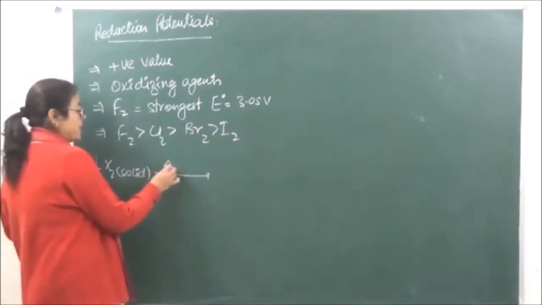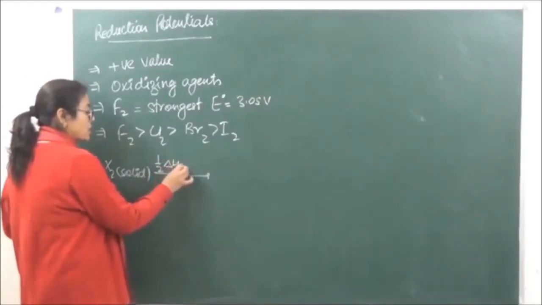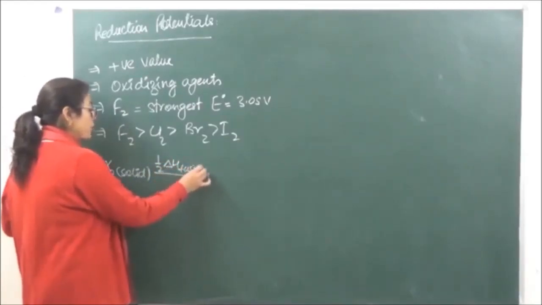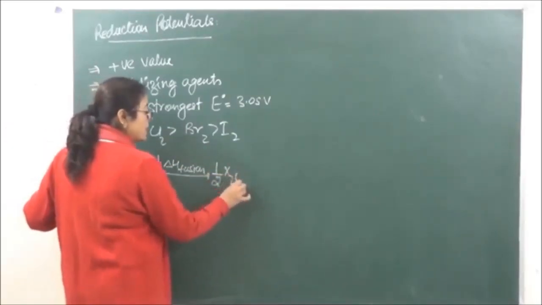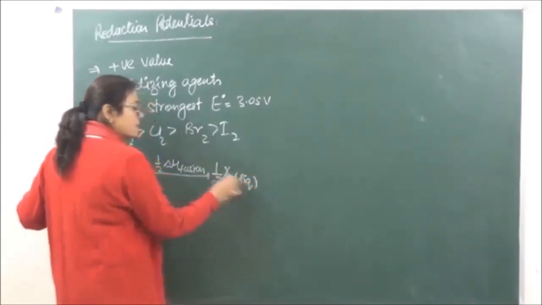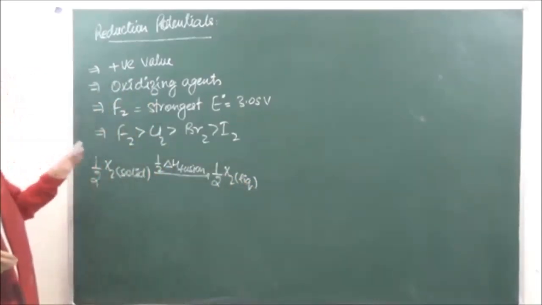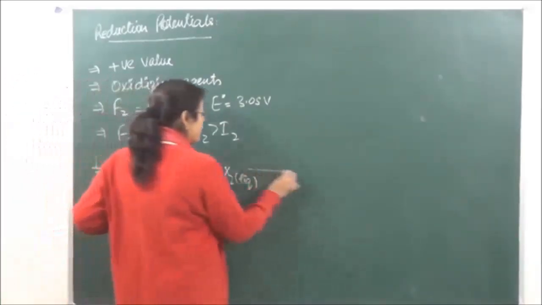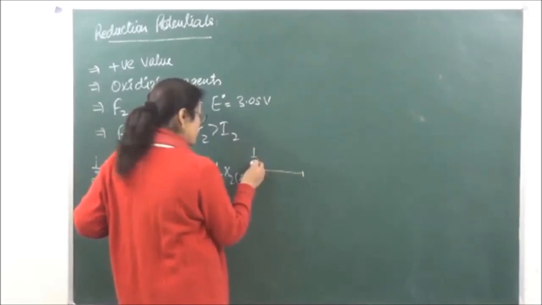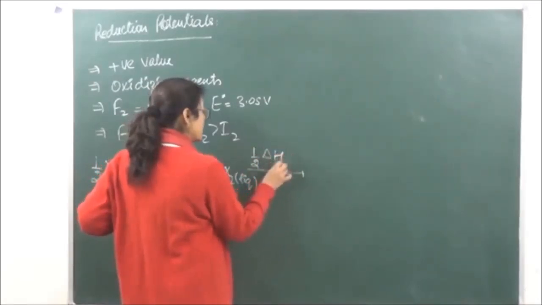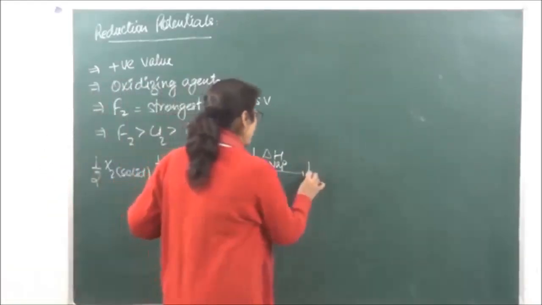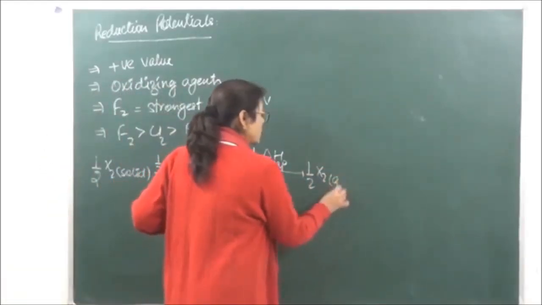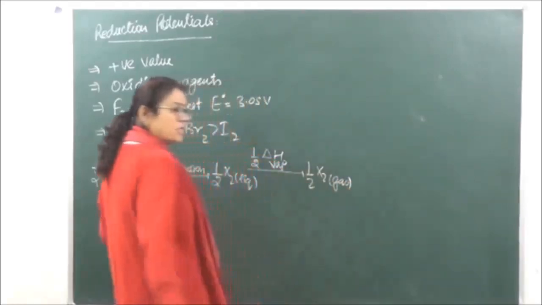So half of delta H fusion is going to convert this into half of X2 in the liquid state. Then after that it will convert into the gaseous state. That is going to be enthalpy of vaporization. So delta H vaporization to convert this into half of X2 in the gaseous state.